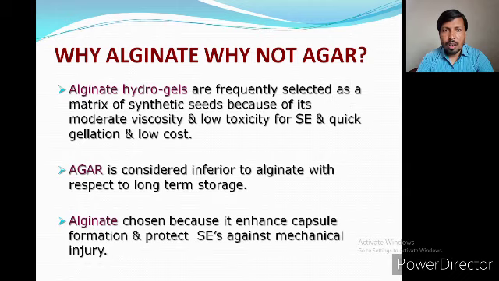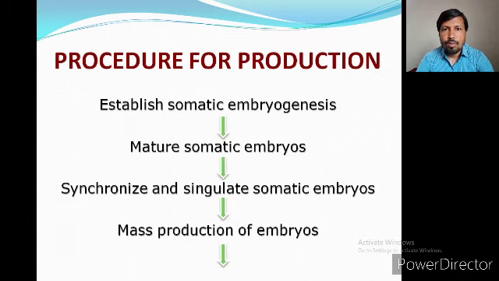Agar is considered inferior to alginate with respect to long-term storage. If we need to store the seeds for the long term, then we can use agar; otherwise we will use alginate. Alginate is chosen because it enhances capsule formation and protects the synthetic seeds against mechanical injury. Now, going directly to the procedure for the production of synthetic seed.